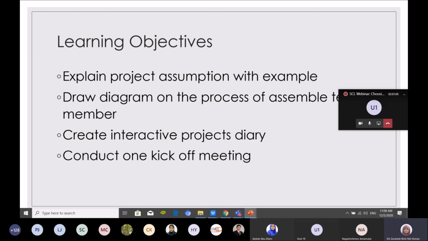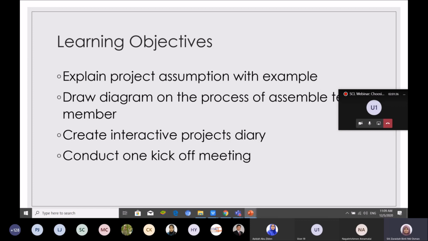Create interactive project diary. For the interactive project diary, we have lots of tools, lots of platforms that students can use to create it. So they are not creating it from scratch. They use a template, just copy and paste the content into the project diary, and they can create it within a minute.